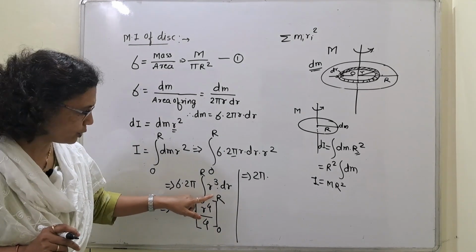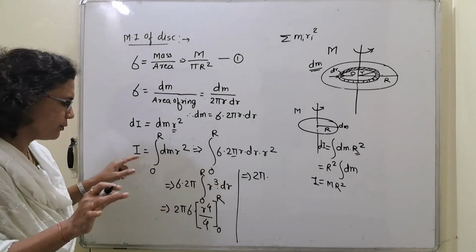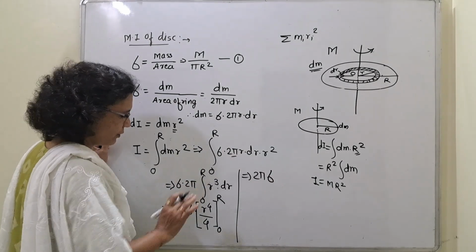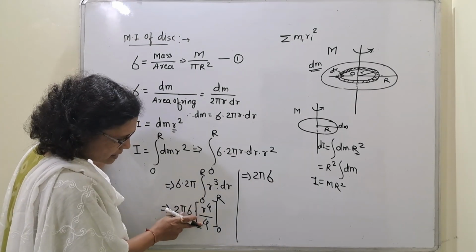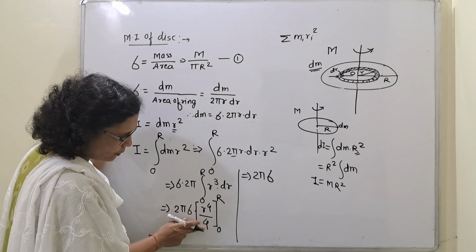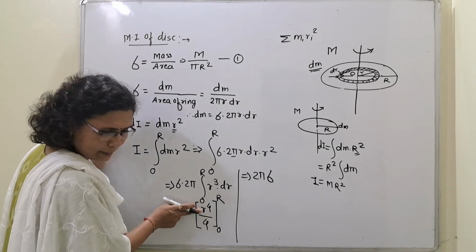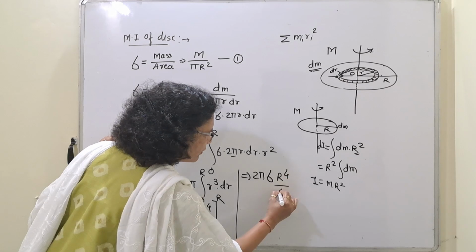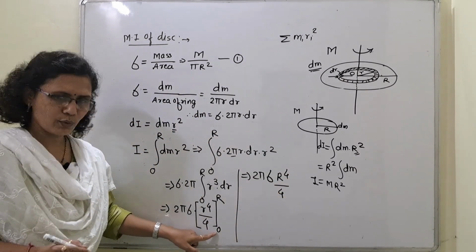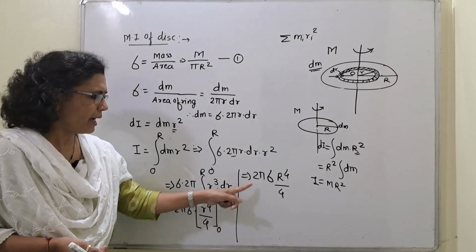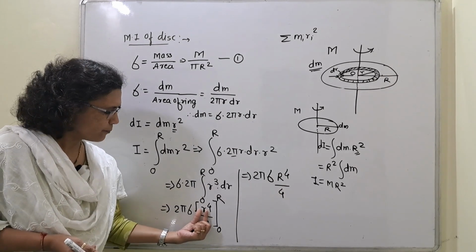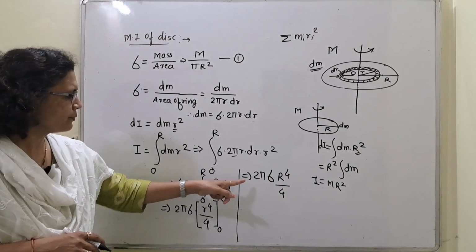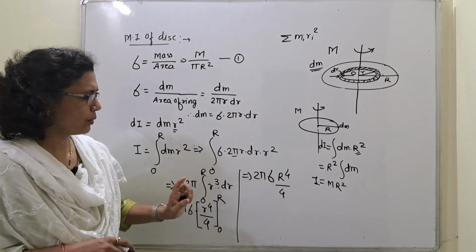And now we have to put that value of capital R here. We will put the upper limit, and then we will put the value of sigma. What will this value be? R raised to 4 by 4. We have to put the upper limit here, that is capital R. The formula will become r raised to 4 divided by 4. Here we do not have to subtract the lower limit, that is 0, so it is not needed. 2 pi sigma r raised to 4 upon 4.